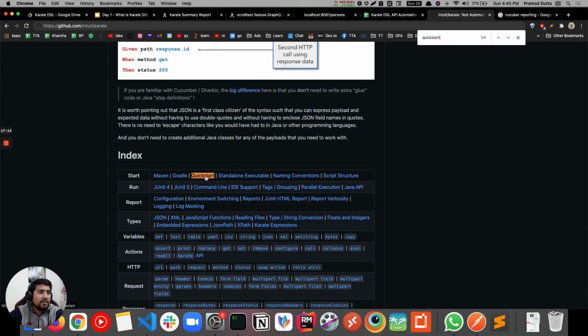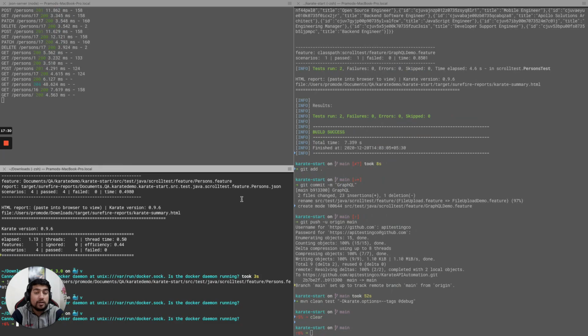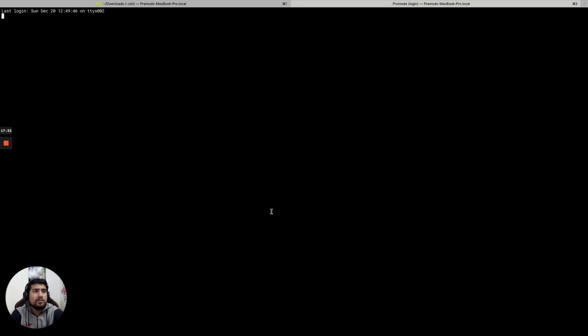They have a very interesting thing: they have already created a Maven project for you. So just use this command and go to your terminal, which I'm going to show you in the new terminal right now.